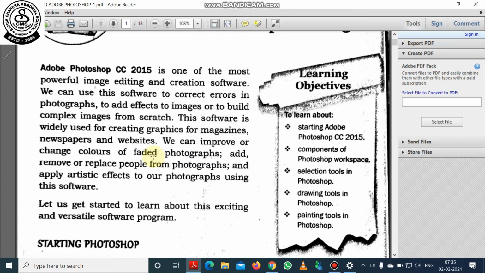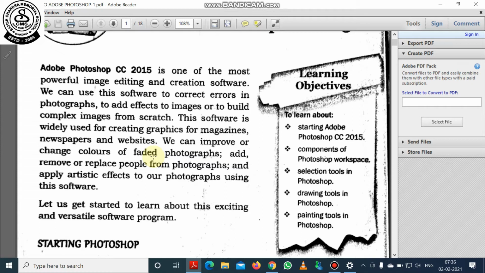The software's name has thus become a generic trademark, leading to its usage as a verb, although Adobe discourages such use. Apart from this, we can say that Adobe Photoshop is image editing, image creation, and raster graphics editor software. Raster graphics means bitmap image, which is made of dots or pixels.